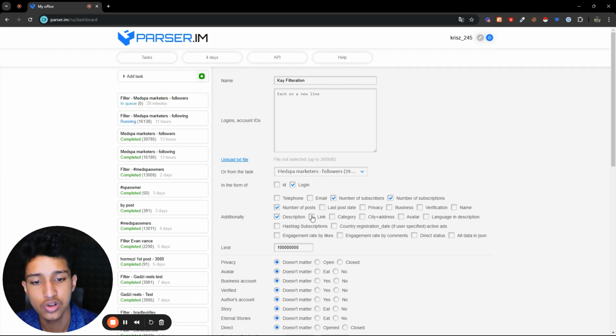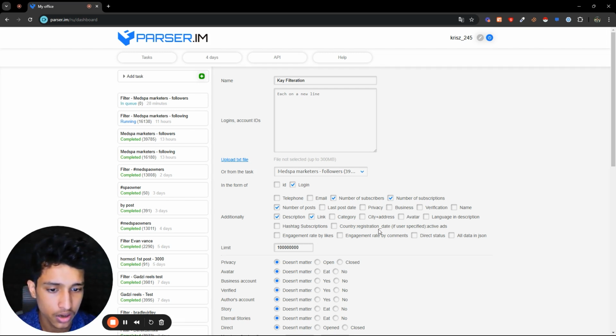And there is also links, and this is more about the links that they have in their links section in Instagram, where people put their website. It's not gonna give the link of their Instagram account. It's gonna give the links, if they have any link in their link section, either it's their website, their booking link, whatever that is.